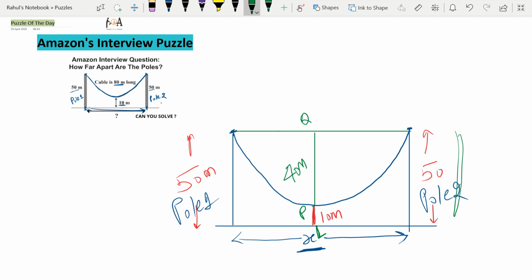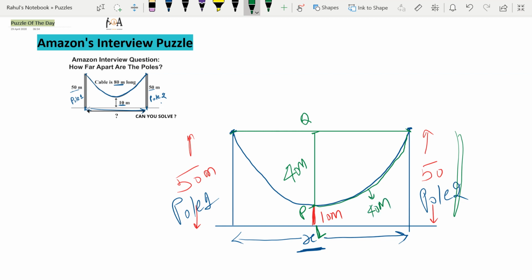So the distance between this P and Q is 40 meter, and the total length of cable, as you can see from here to here, is 80 meter. So as we have drawn this line from the midpoint of the cable, I can say that this length of the cable is also 40 meter. Can I say it or not?